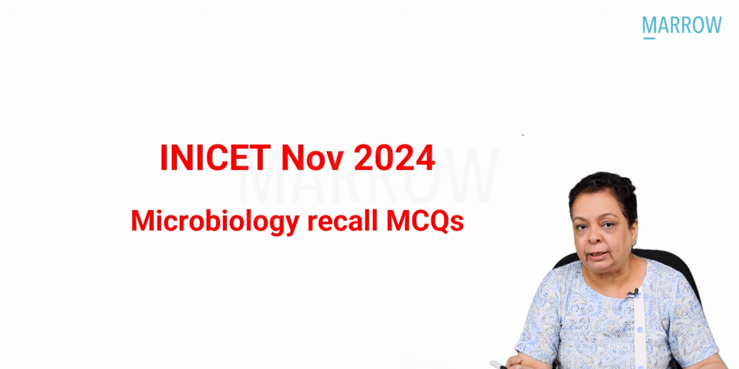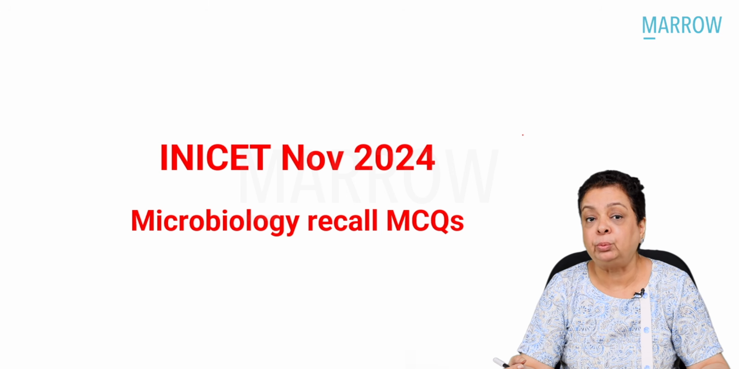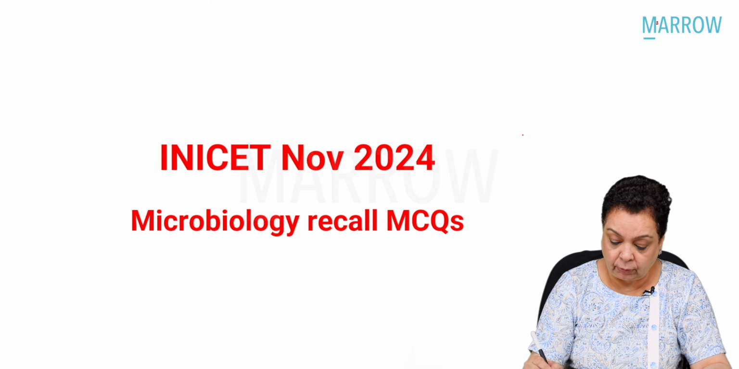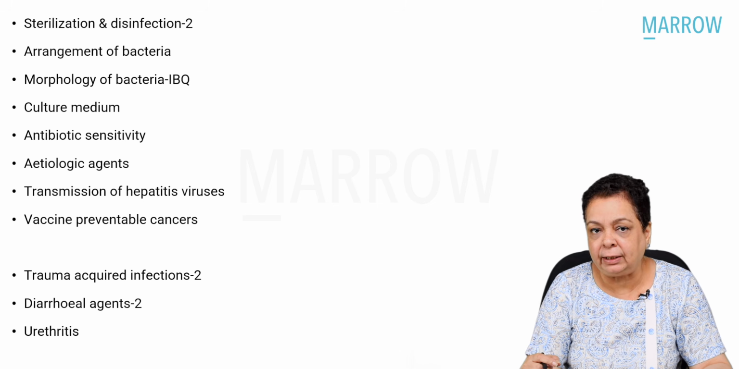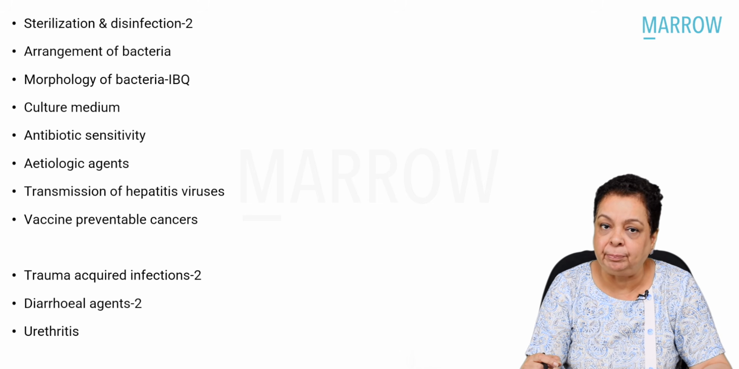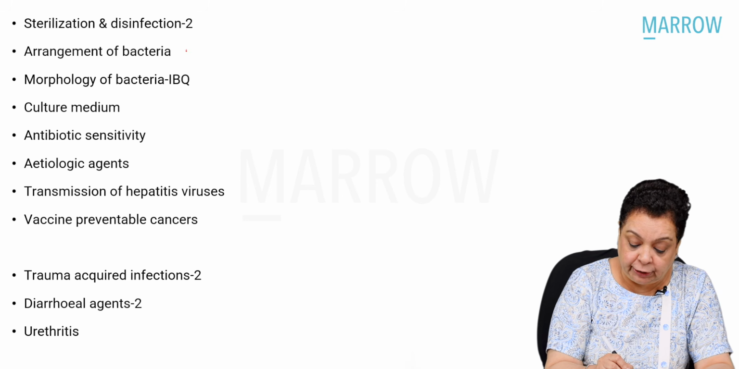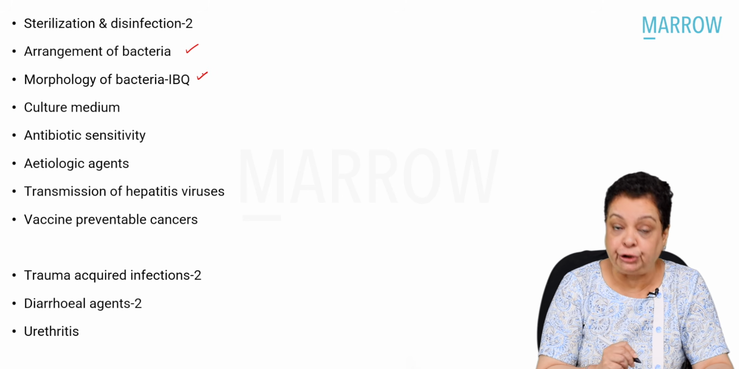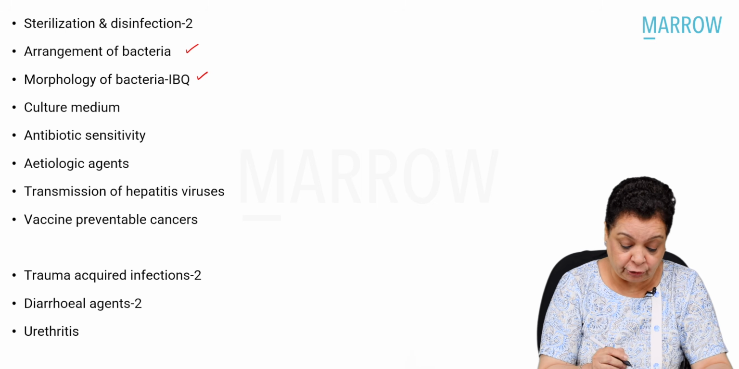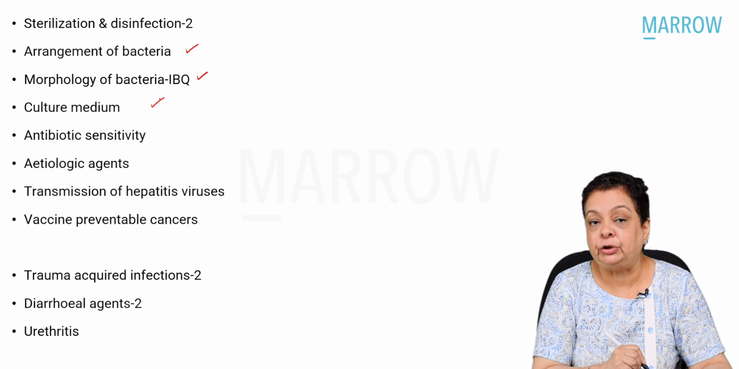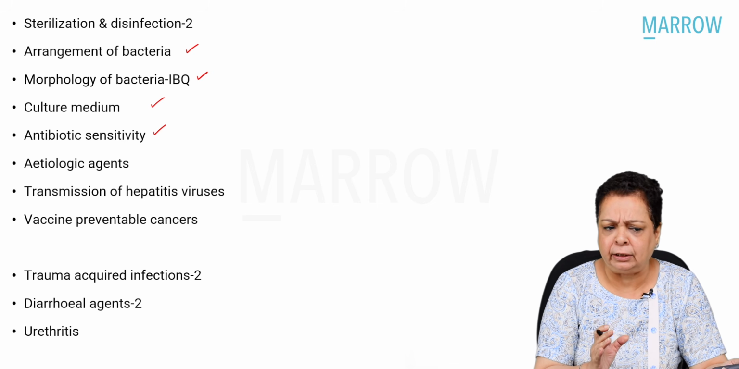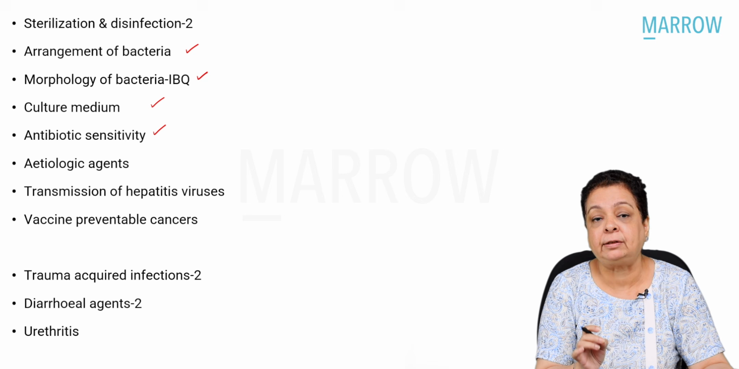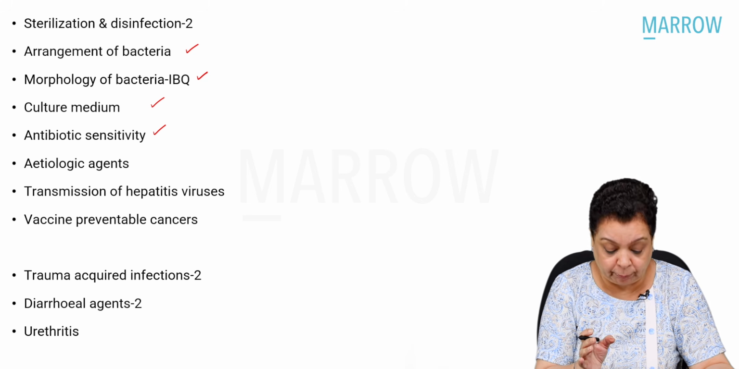So before coming on to the actual questions, let me just quickly go through what were the topics that were asked in the exam. So we had two questions from sterilization and disinfection. One of them I will be discussing, the other one will be taken up by the PSM faculty. Then we had a question each on arrangement of bacteria and morphology of bacteria. So this is basically general bacteriology. Again, a question from general bacteriology, culture medium, antibiotic sensitivity. So I always say that in INI-CET exams, sterilization and disinfection is a very important topic, and general microbiology or general bacteriology are very, very important topics.